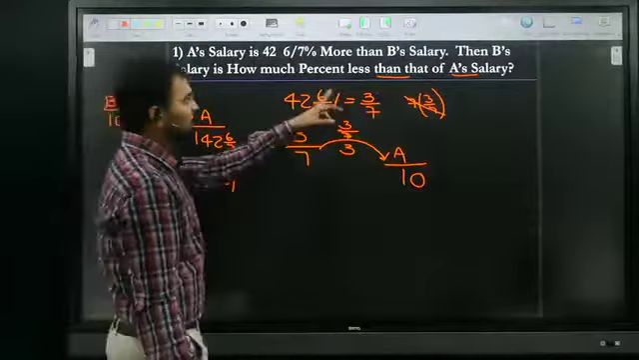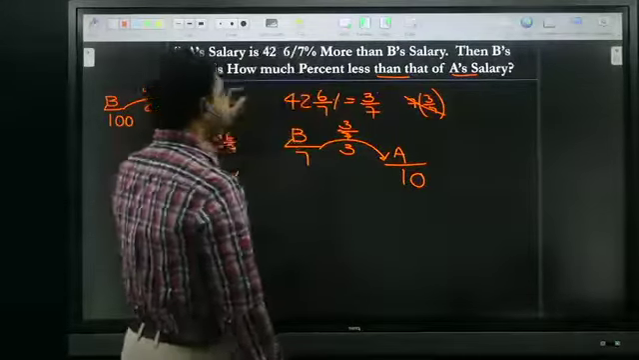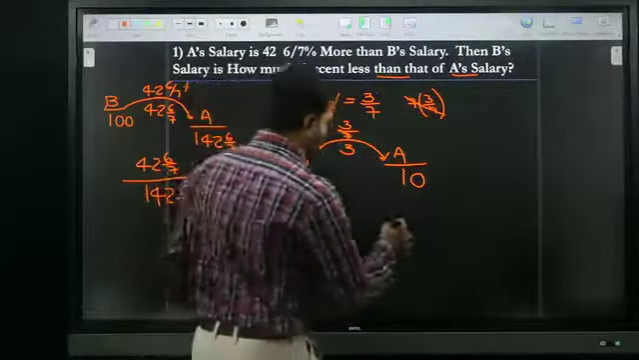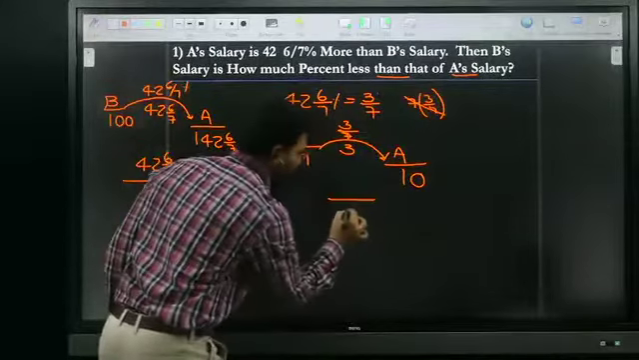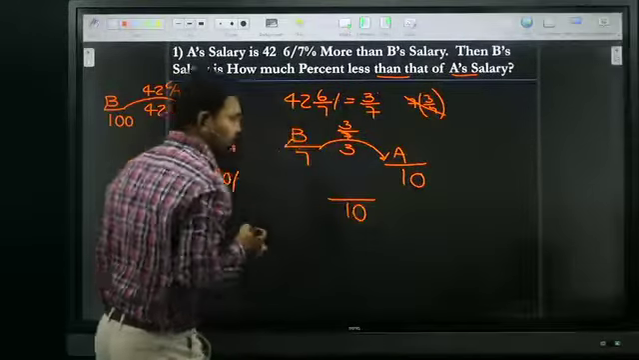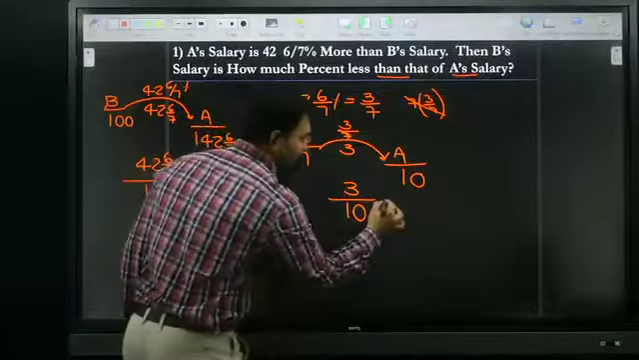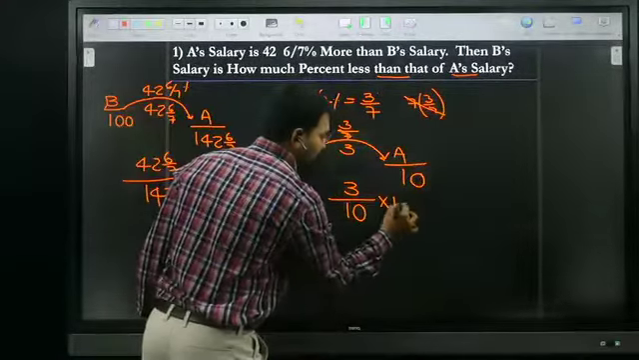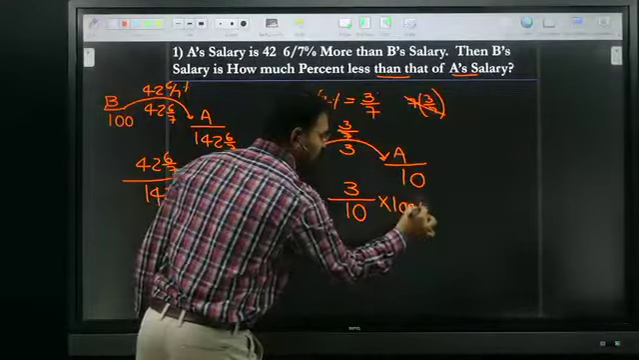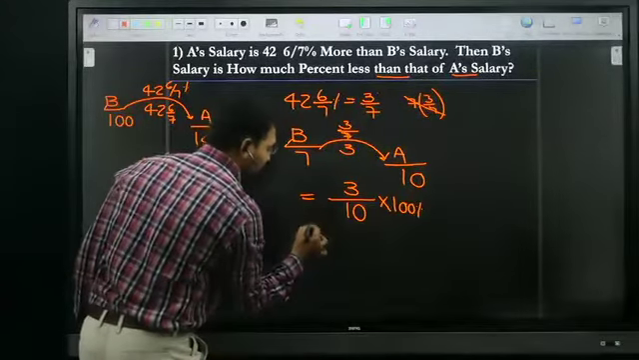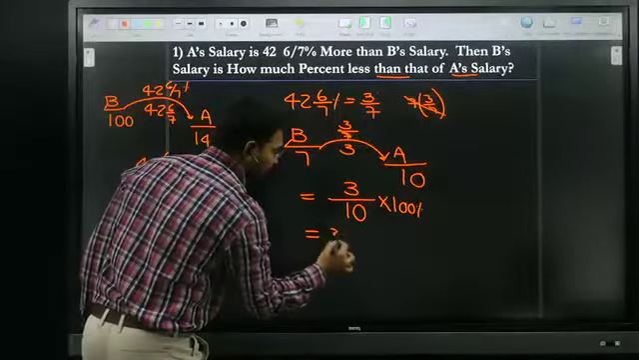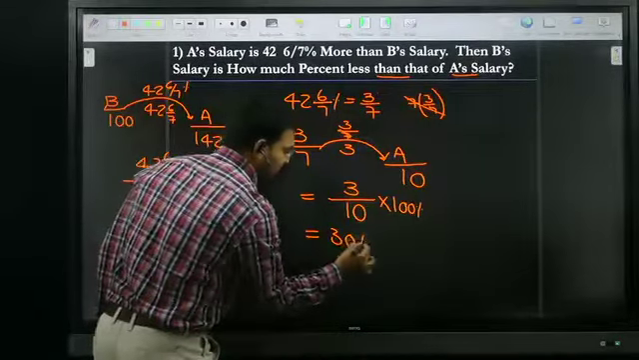So the question is: B's salary is how much percent less than that of A's salary? After "than", which person is coming? A's salary, so we put it in the denominator. What is the difference? 3. So 3/10 is a fraction. 1/10 is 10%, then 3/10 is what? 30%. Your answer is 30%.